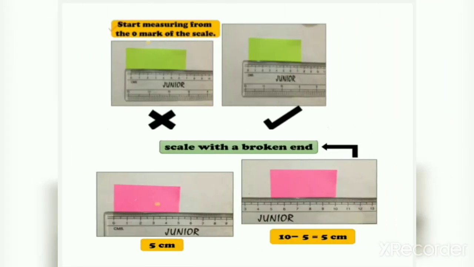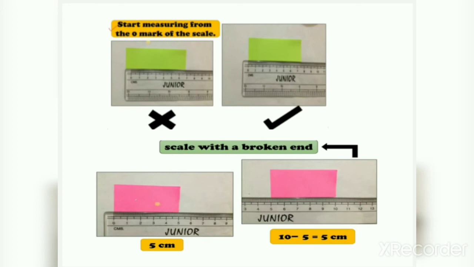Now see, start measuring from the 0 mark of the scale. I told you that you have to start measuring from the mark 0. 0 is always given in the scale or any inch tape or in any measuring instrument. So you have to start from the 0. If you are not starting from the 0, then it is wrong.